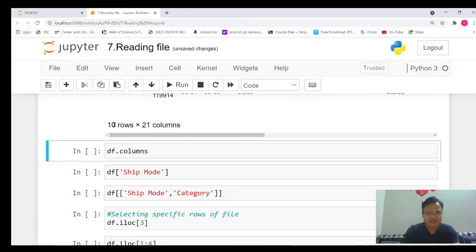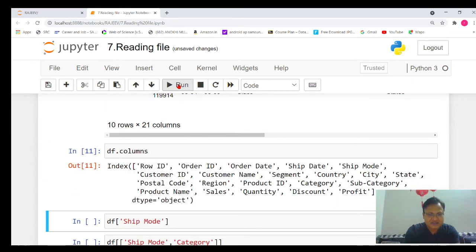So here you will see it is giving information that this particular command is displaying 10 rows and the columns will remain the same, that will be 21 only. If I want to display the columns, just execute it. So here you will see the different columns that I want to display by using df.columns. So columns is the attribute.